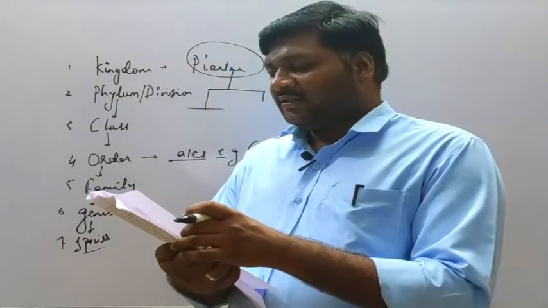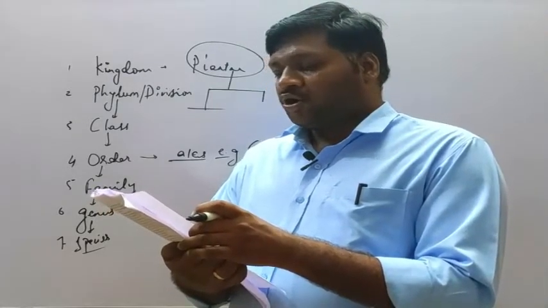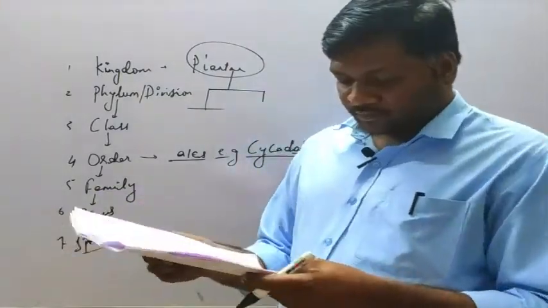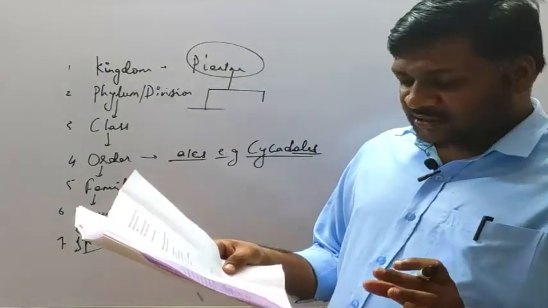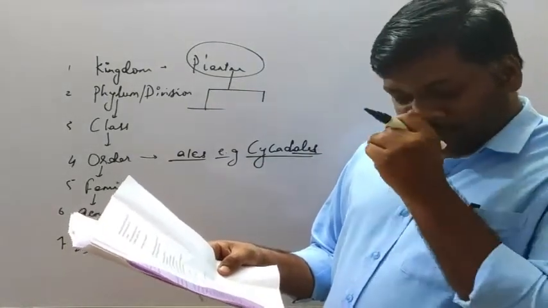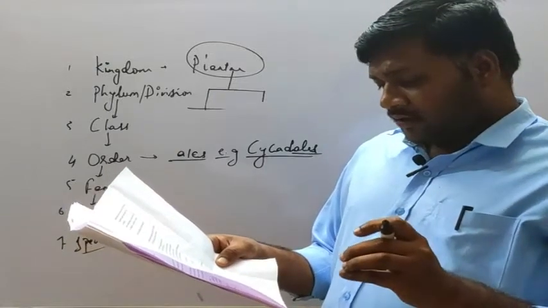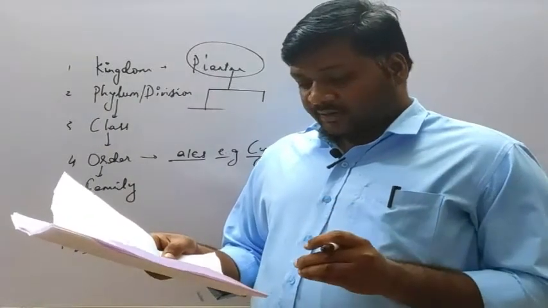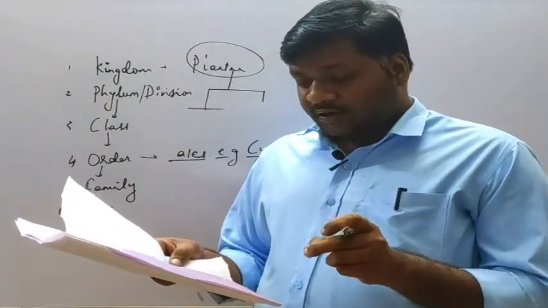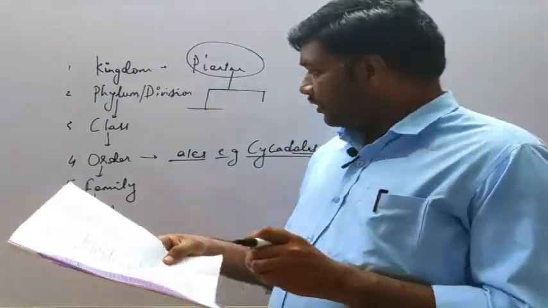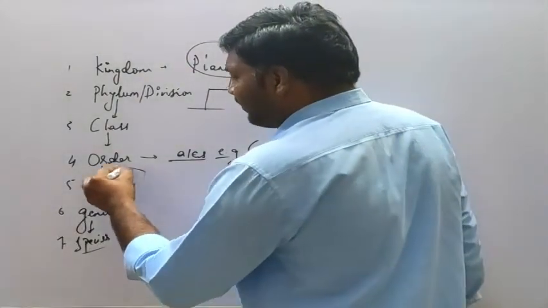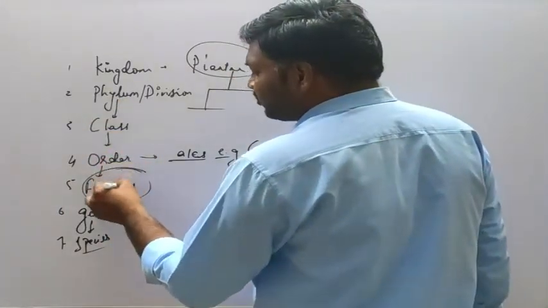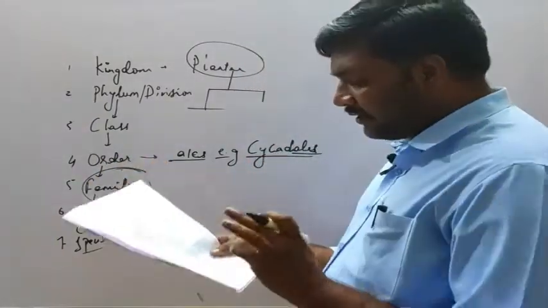Options are given. Option A, 1, 2 and 3. Option B, 2, 3 and 4. Option C, 1 and 4. And option D, 2 and 3. So let's see here. The first statement, lower the taxon, more the characteristics of the members. Yes, it is correct. Now see here, order is the assemblage of genera. Here you can see the rank-wise categories I have written, and order is the assemblage of families, not the genera. So it is incorrect.